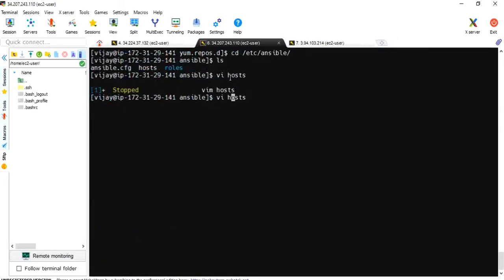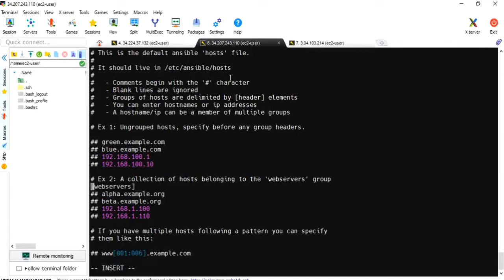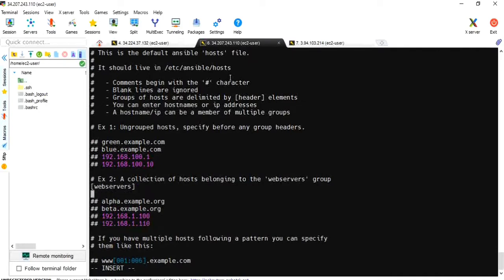I have to give sudo. Okay, here under the webserver section I will add my server 3 IP address. I will give the public IP.